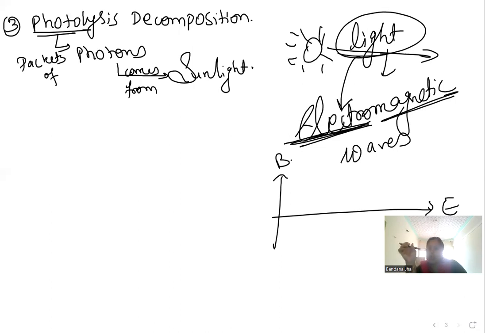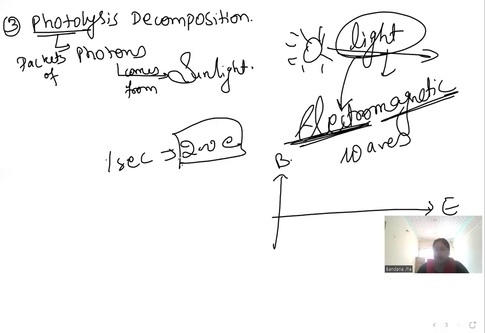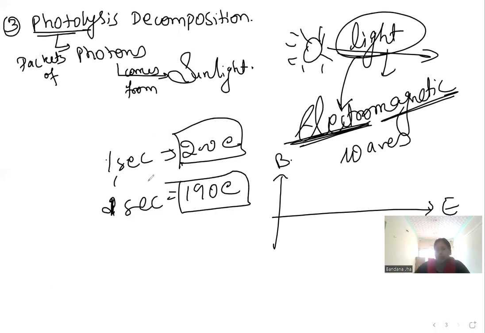Small packets means what? In 1 second, how many electrons come? That is the packet. In 1 second, if suppose there are 200 electrons, this is a packet. Then in the next second, maybe 190 electrons. This is also a small packet. Understood the meaning of packet? It is just a smaller measurement of a bigger thing.